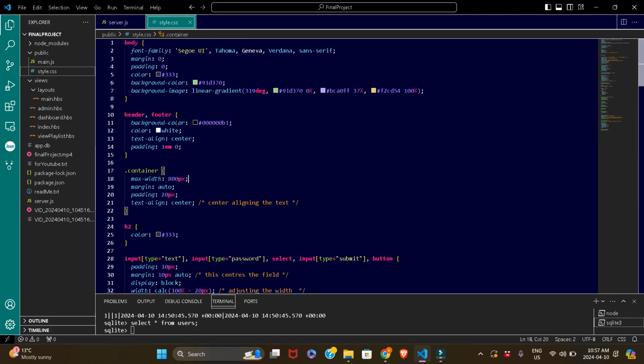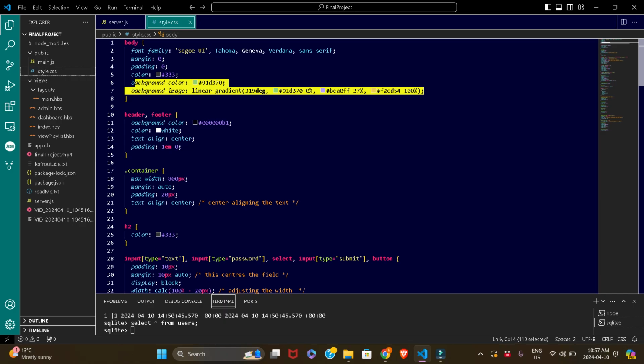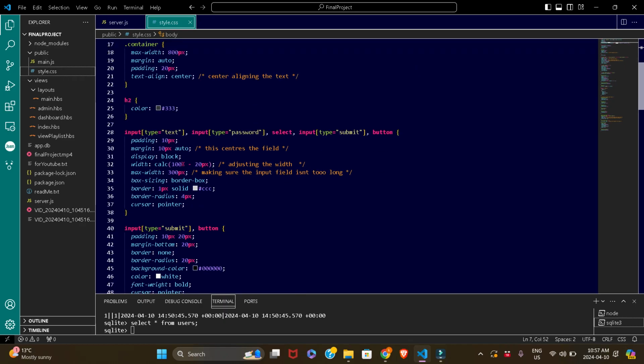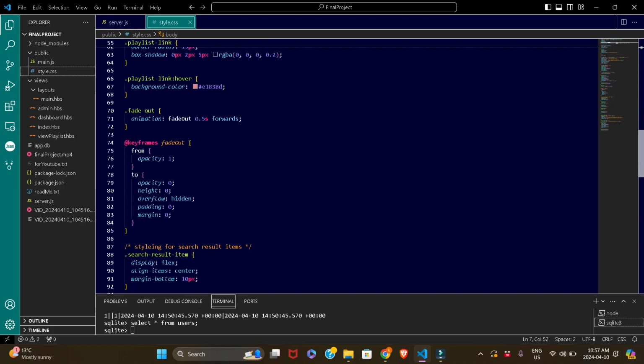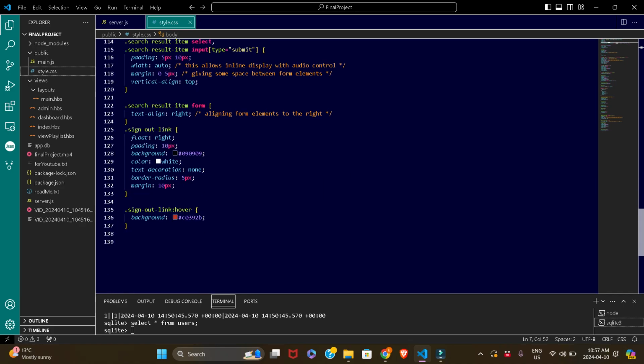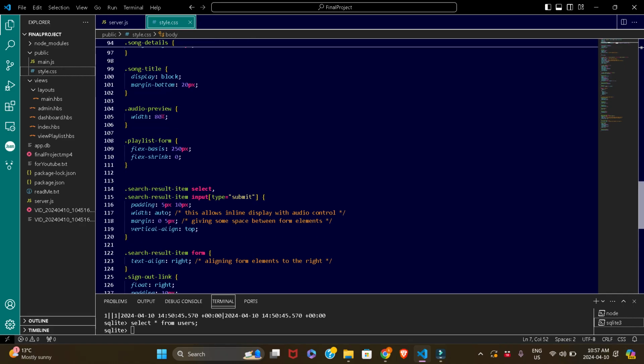And style CSS. Oh yeah, this background color I actually got from a website, and I've included the website name in the readme text file so I don't get plagiarized for some reason. And everything is good. Yep, so that should be it.